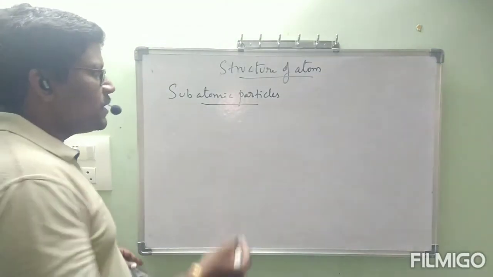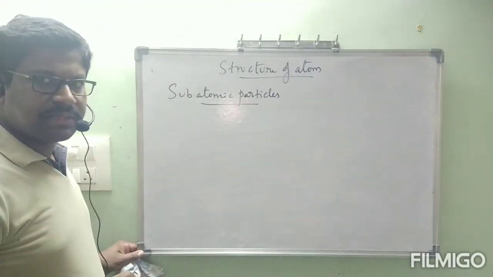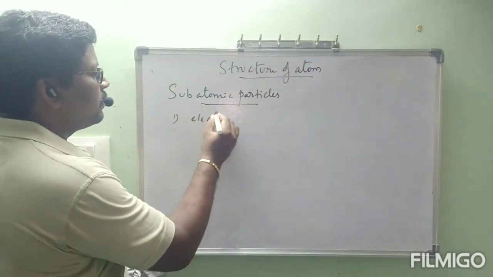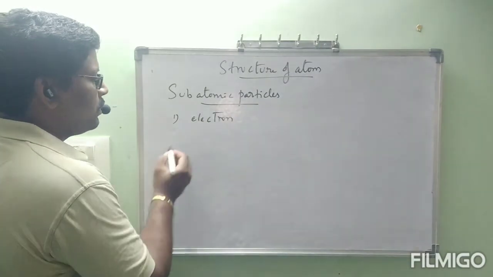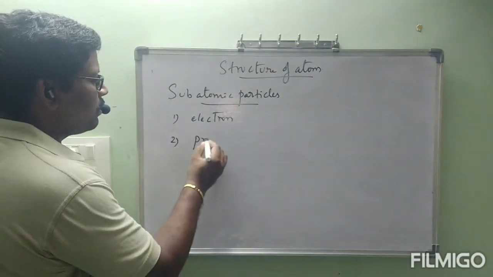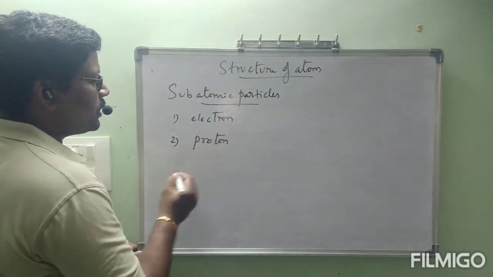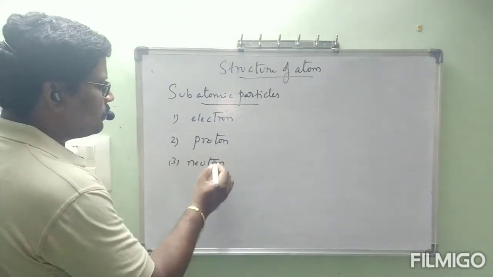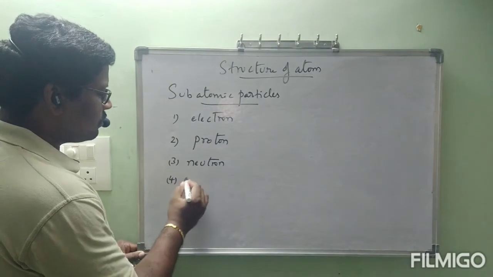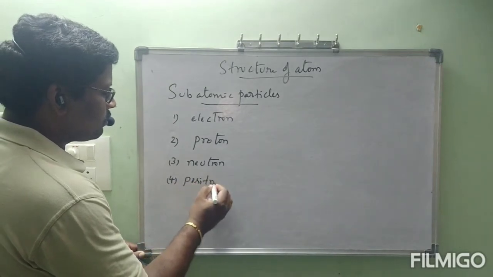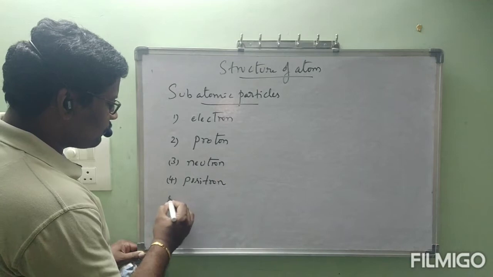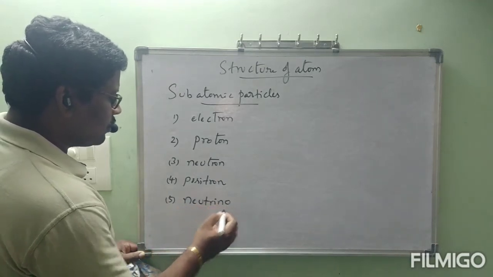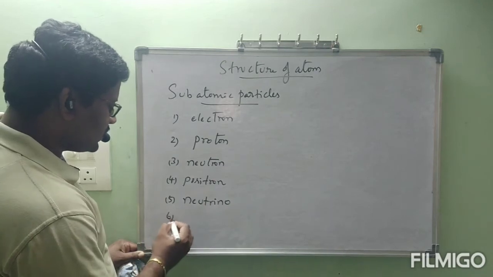Now, what are the different types of subatomic particles present in the atom? 1. Electron. 2. Proton. 3. Neutron. 4. Positron. 5. Neutrino. 6.